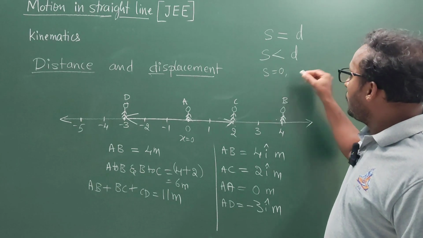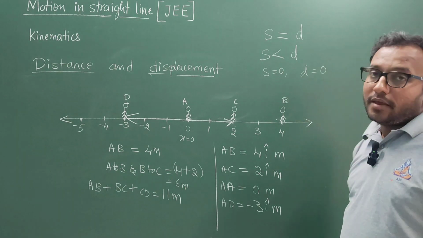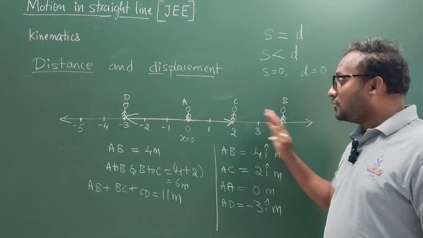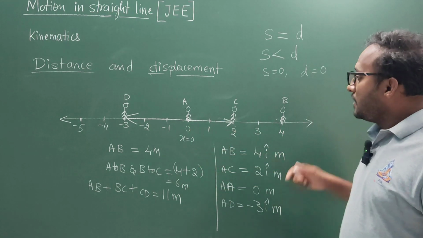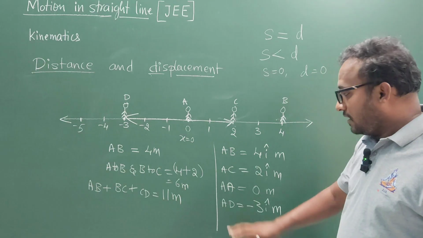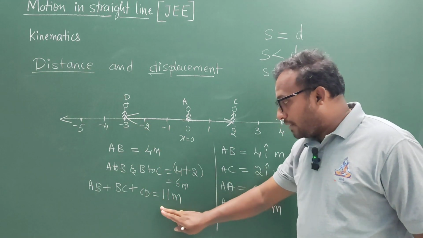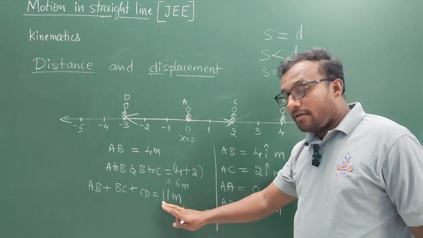Displacement can be equal to 0, but distance can never be equal to 0. Distance is going to be 8 meters, but displacement is going to be 0. And similarly, in the last case, when the body reaches the position D, we calculate the distance covered by the body as 11 meters.